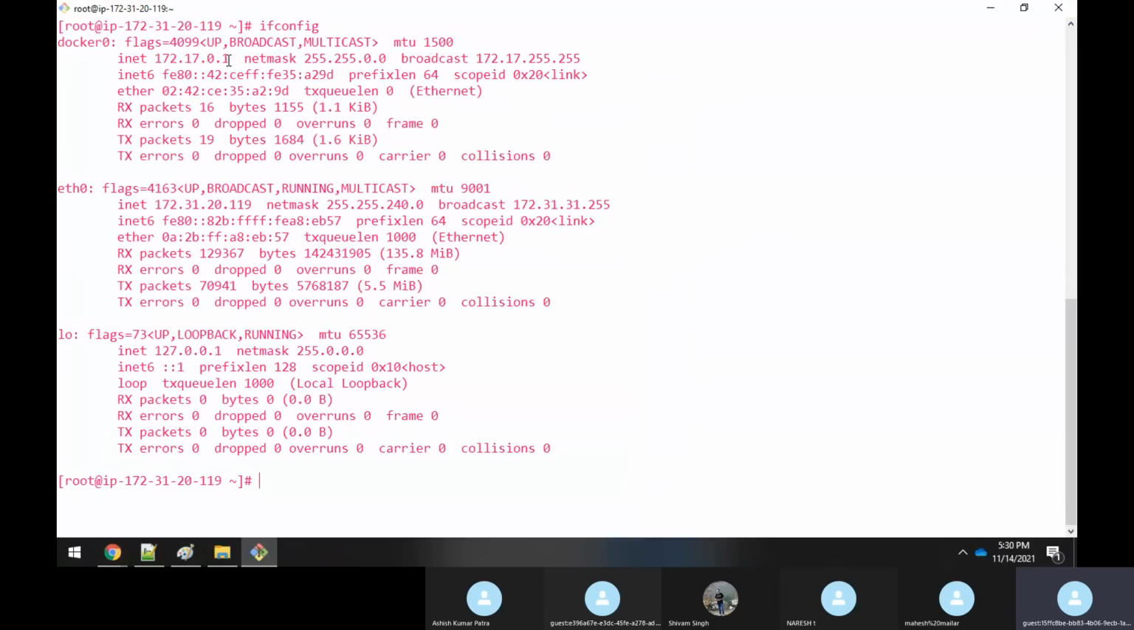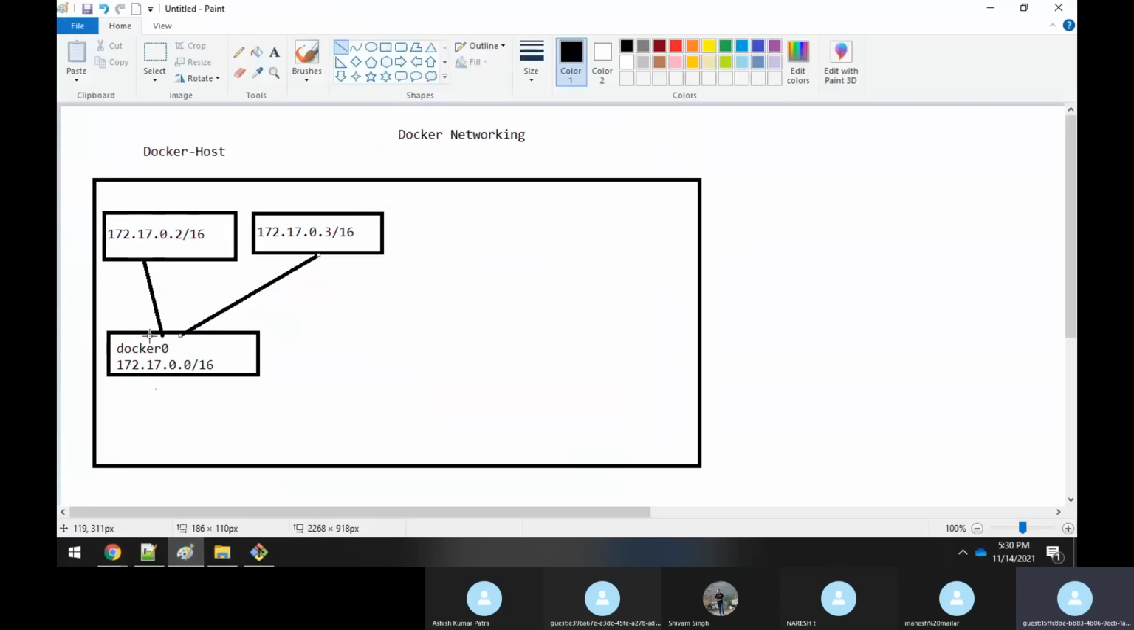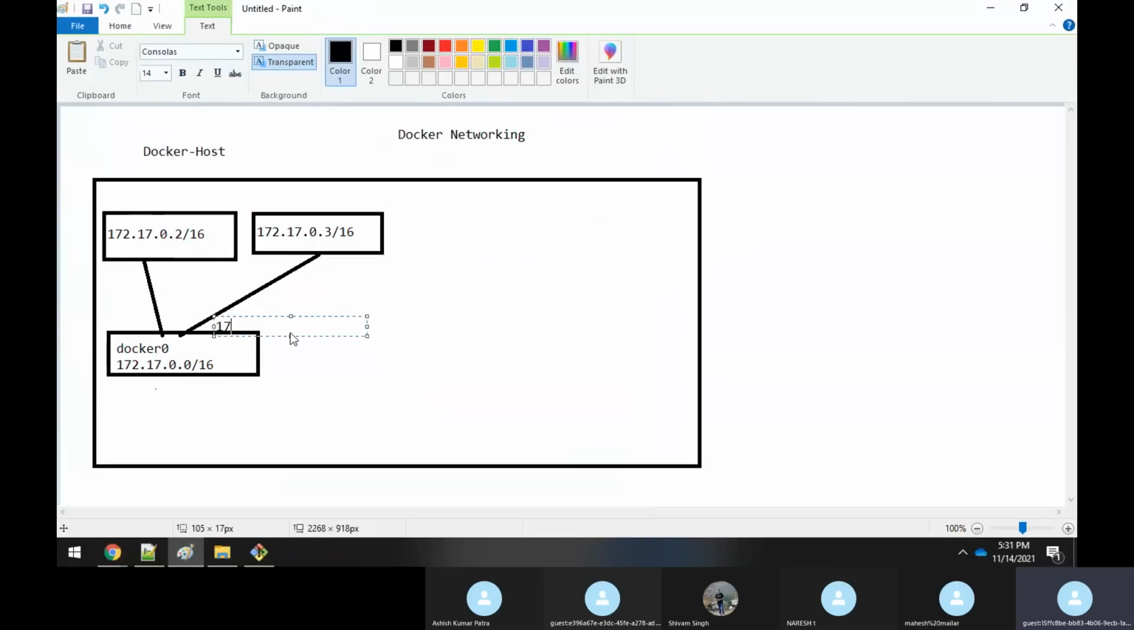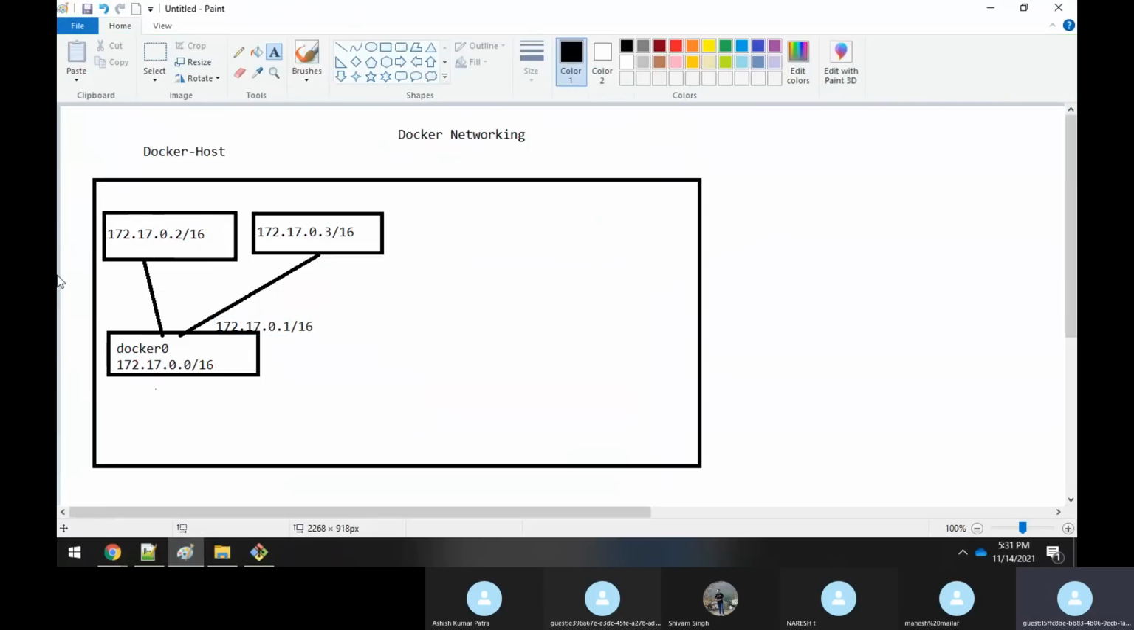172.17.0.1. So this is nothing but it acts like a gateway. Now you can ask me whether Docker 0 is a gateway. Yes, it is a gateway itself actually. And this is the IP address given for it: 172.17.0.1.